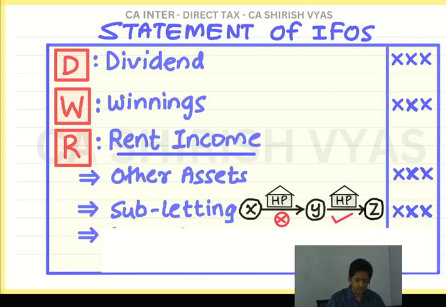Then there is one more rent. There are three rents. Second was subletting. Then the third rent is composite rent. What did I say? Composite rent. Composite means combined rent of building plus other assets. You know, actually building means four walls and a roof. That comes under income from house property. But see, if building alone is given on rent, then it is income from house property.